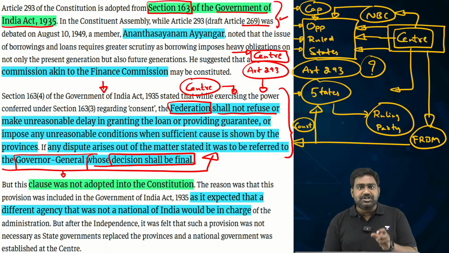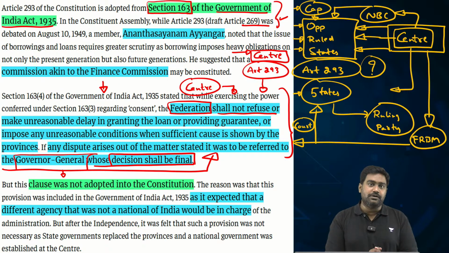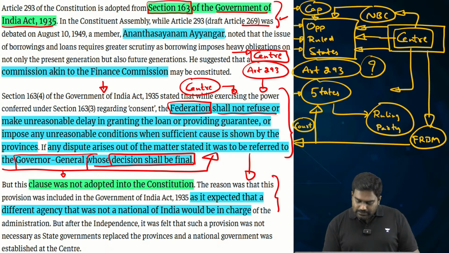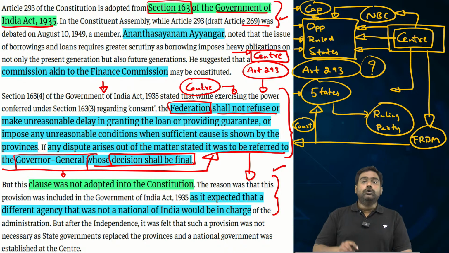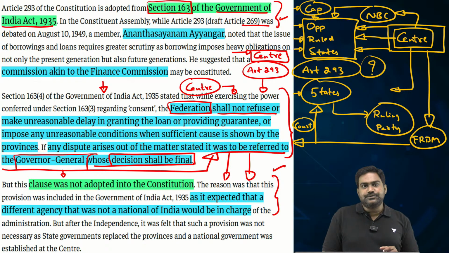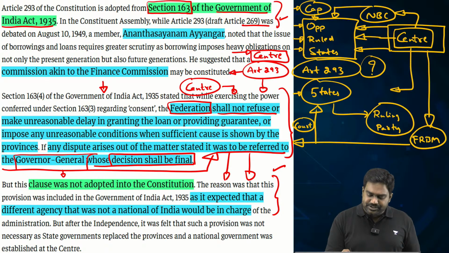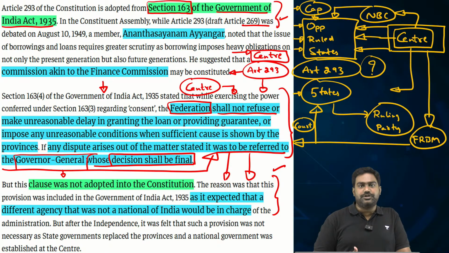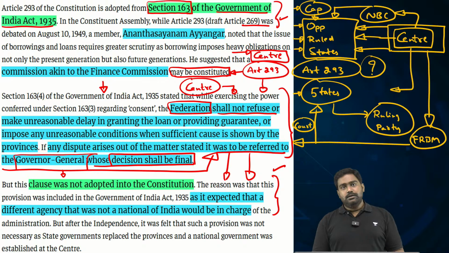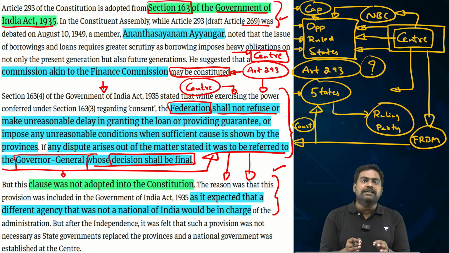However, if you study Section 163 of the Government of India Act 1935, you will notice that it urged the center and the Governor General to not place any unreasonable restrictions, to not use conditions to cripple the finances of the provinces. So this is a very important feature of Section 163, which can be found in Article 293 as well. Article 293 of the Constitution states that the center cannot place unreasonable restrictions. It should have the authority to cap the borrowing ability, but those conditions and restrictions should not be unreasonable.